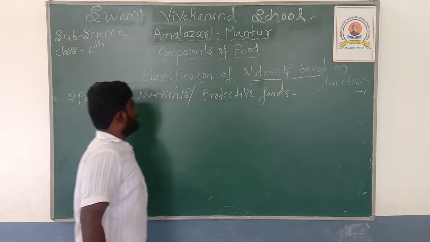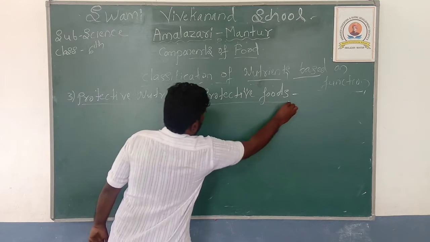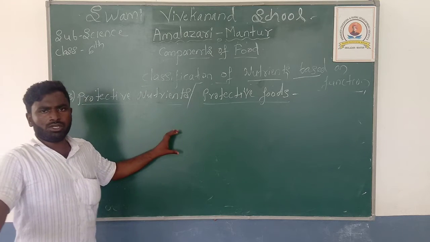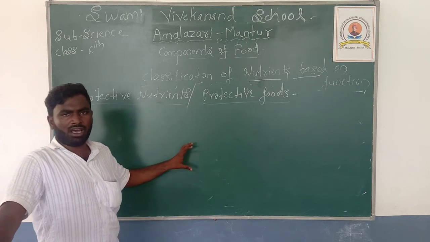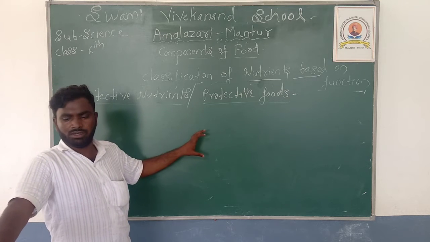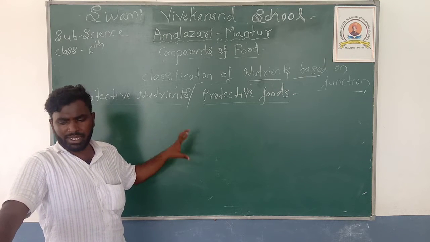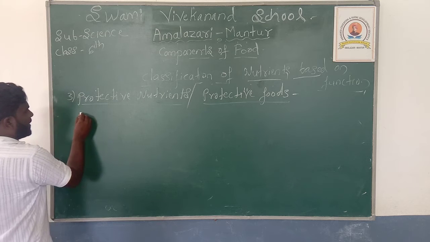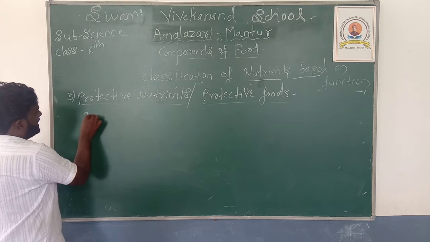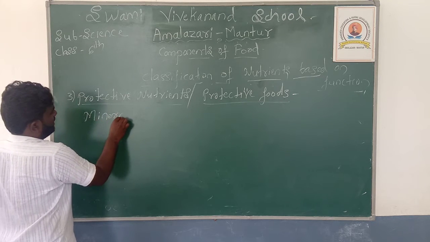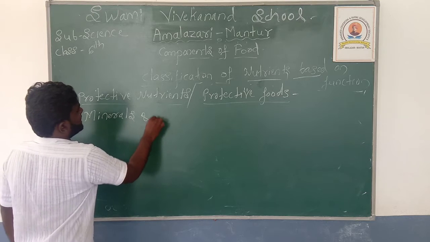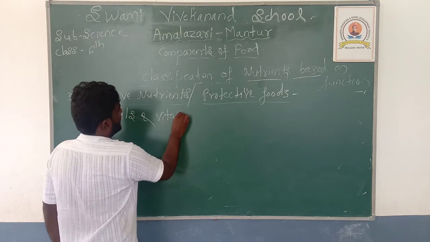So the protective nutrients are also called protective foods. What are the protective nutrients? Minerals and vitamins are the protective nutrients, the protective foods.